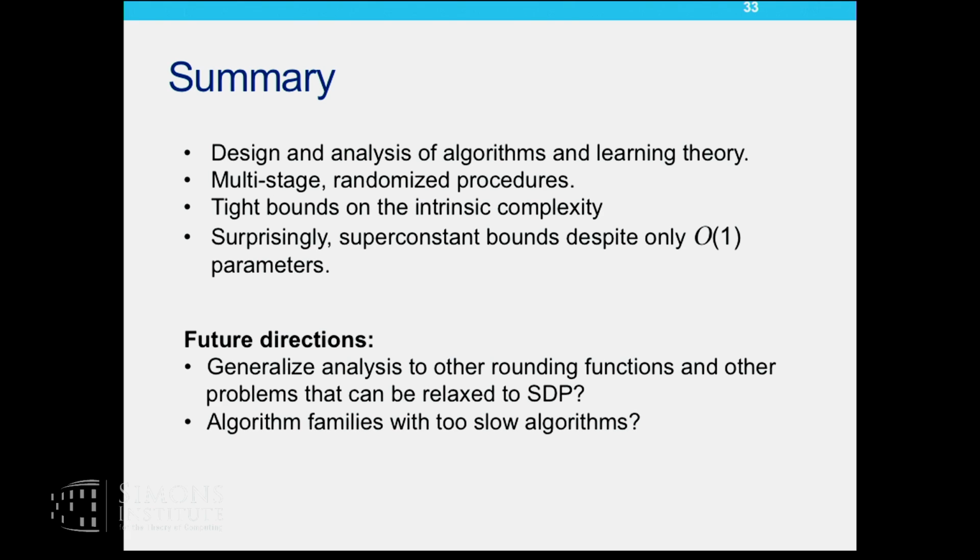To end my talk with a couple of future directions, can we generalize our SDP rounding analysis to more rounding functions and to more SDP-based problems? Another question is, the kind of algorithms that we have considered can be run efficiently in practice. But what if there are algorithms, like SAT solvers maybe, which run pretty slow and take a long time, and hence to actually compute the empirical performance of those algorithms, it's impossible to run them to completion? In such a case, how do we handle this problem, and how do we provide theoretical guarantees? So those are the future directions, and that's it.